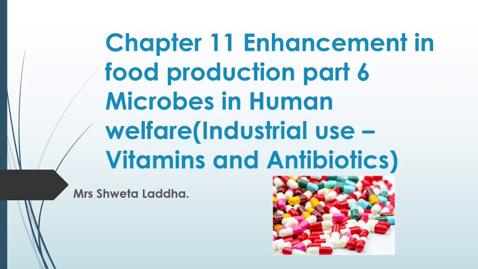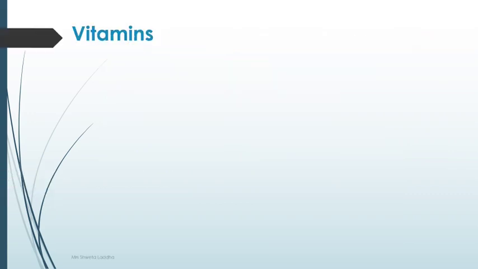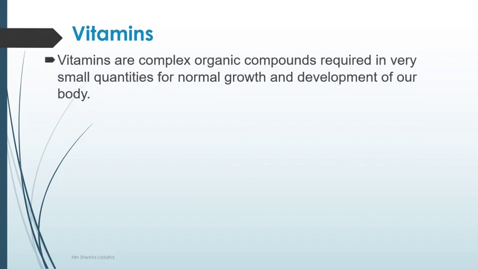Hello students, welcome to part 6 of chapter 11, Enhancement in Food Production. Today we are going to discuss how microbes are used for industrial production of vitamins and antibiotics. So let us first discuss vitamins.